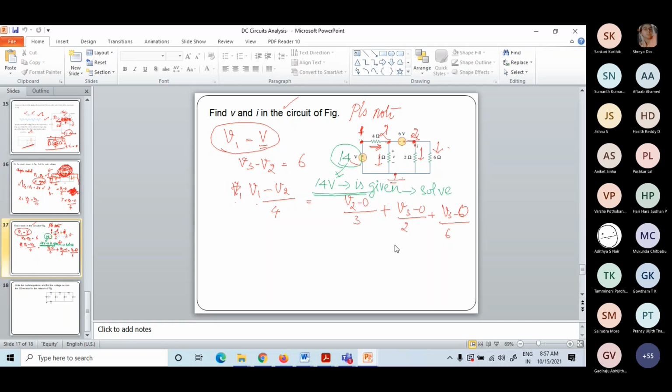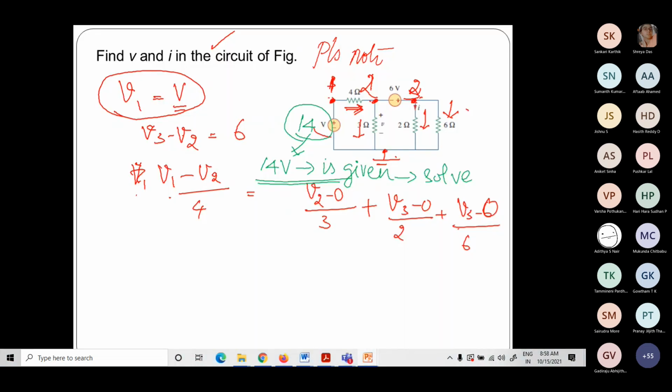Okay. Good. So this is the question we tried solving last class, which I asked you to solve. While copying the circuit, I missed this value. So the voltage source value is available, and that's 14 volt. Initially, when we discussed, it was given simply, so I missed it. Now the value is available.